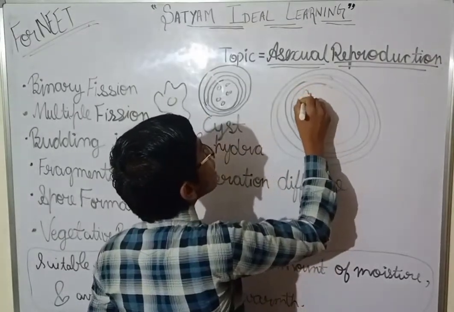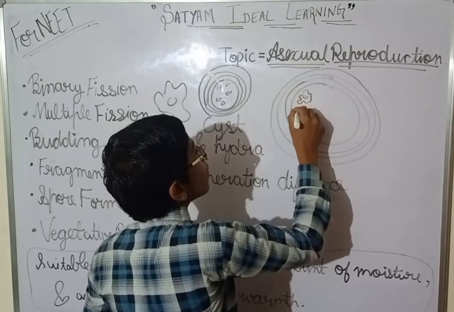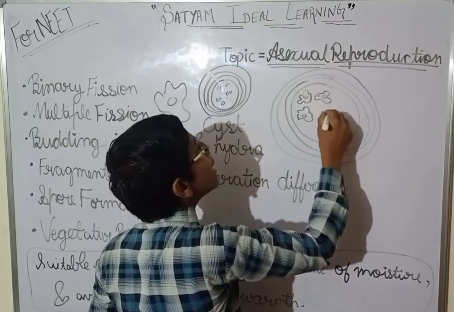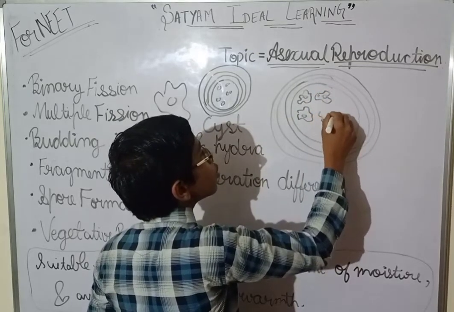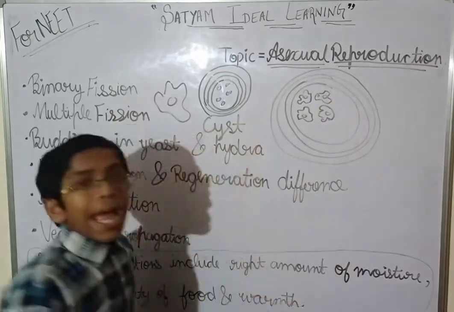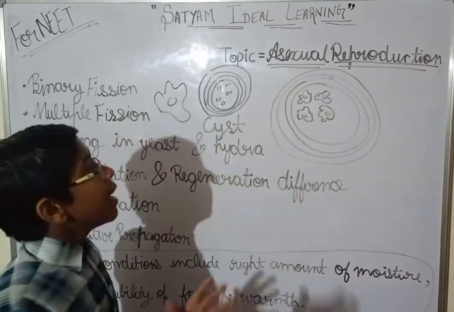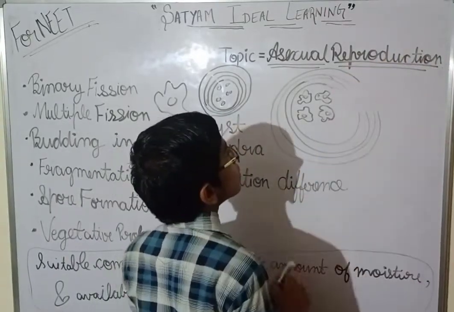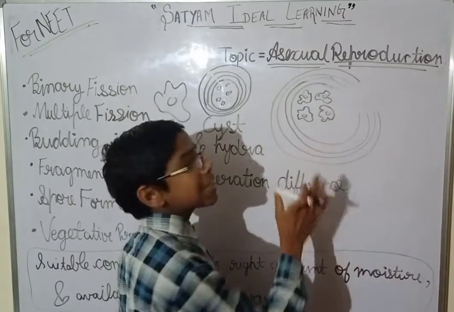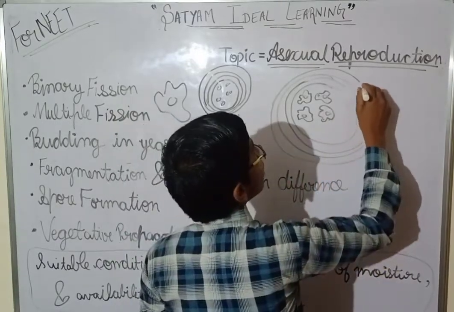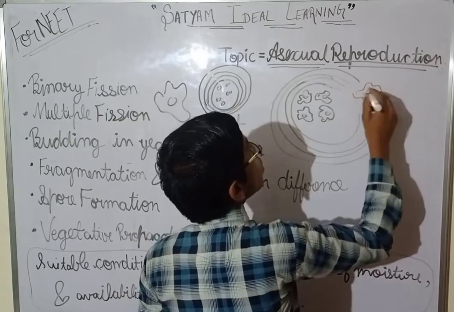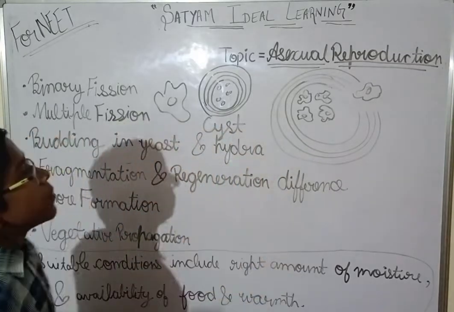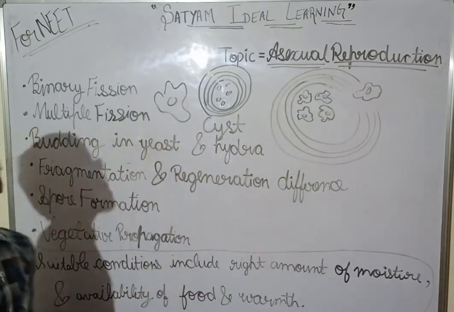So the daughter amoeba will be formed, because the cytoplasm has been divided. Many daughter amoeba will be formed. And when the condition is favorable, the cyst breaks. This cell which is in the state of cyst will break and the daughter amoeba will go outside and live their nice life. And this is how multiple fission occurs.